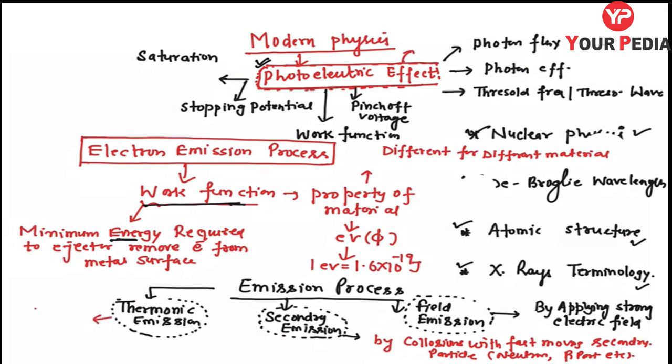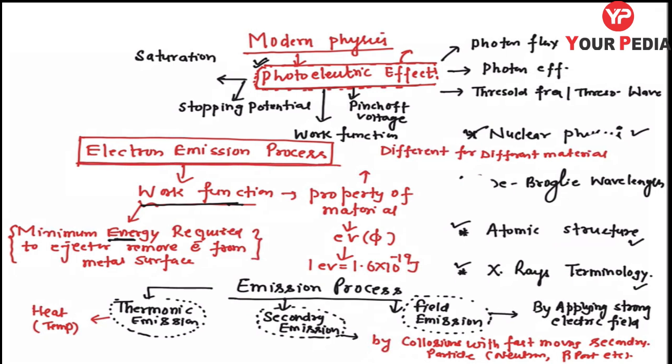In thermionic emission, we will be heating the metal surface, increasing the temperature. It means we are providing energy in the form of heat or temperature. Is it clear what we are providing? This minimum amount of energy which is required to kickstart the process of electron emission. Hopefully the basic analysis is clear to you. So our topic is photoelectric emission.